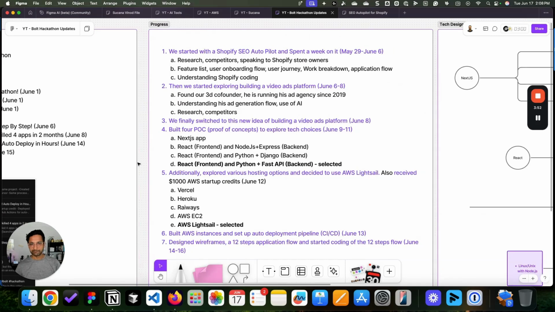Part number 2 is, let's get deeper into what has happened so far. The hackathon started on May 29, and initially my co-founder and I decided to build a Shopify search engine optimization autopilot. We spent about a week researching the idea. We researched competitors. We researched at least 5 different products that are already available and do the same type of thing. We went through their features.